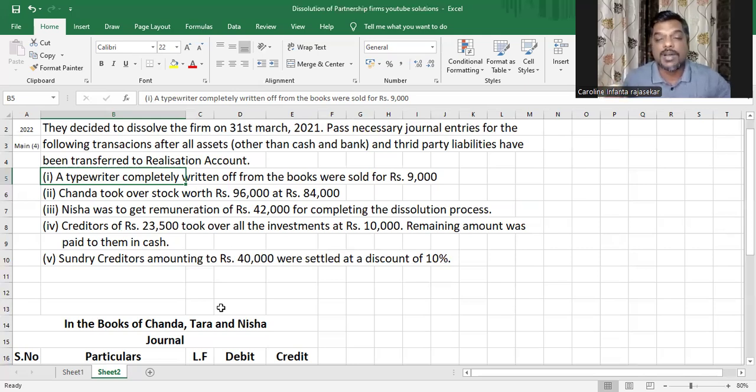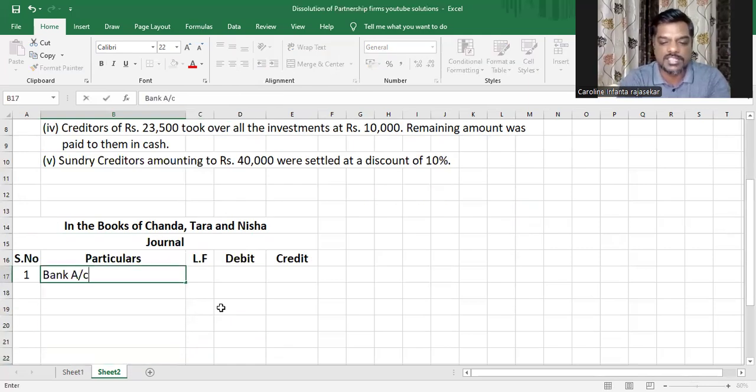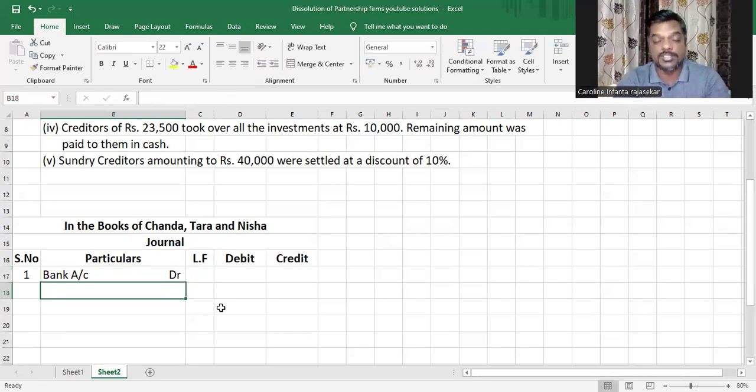At the same time, if money comes into the business, cash comes into the business, so bank account will be debited. A typewriter completely written off from the books was sold for 9,000 rupees. It doesn't matter if it was written off, if it was not written off, if it was still there, if it was not there. It has brought us 9,000 rupees cash. So bank account in the business is increasing. Bank is an asset. When it increases, you get it debited. So when money comes in, you debit bank account. And it's an income for the firm, so realization account will be credited.